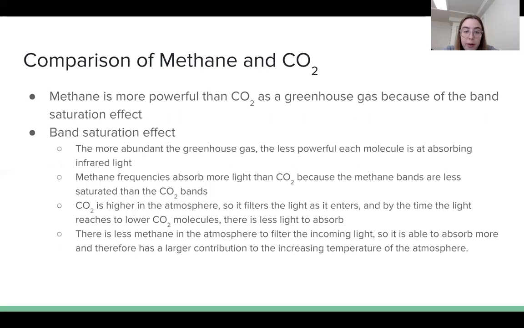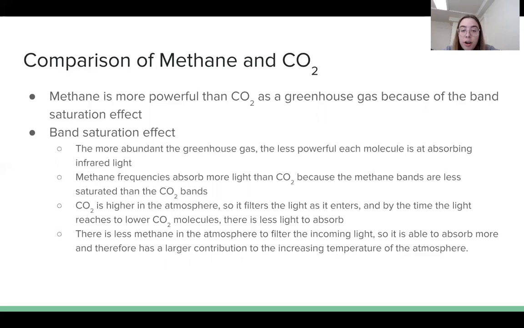Now I'm going to compare methane and carbon dioxide as greenhouse gases. It actually turns out that methane is a more powerful greenhouse gas than CO2, even though the concentration of methane is lower in the atmosphere. This phenomenon is due to the band saturation effect, which explains that the more abundant the greenhouse gas, the less powerful each molecule is at absorbing infrared light.